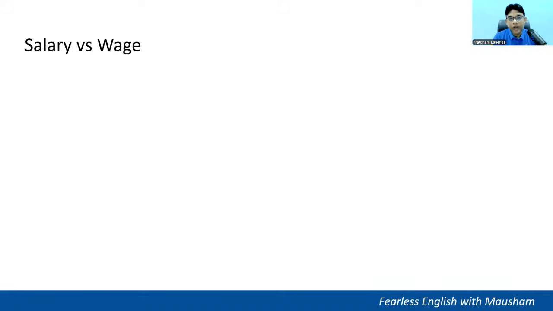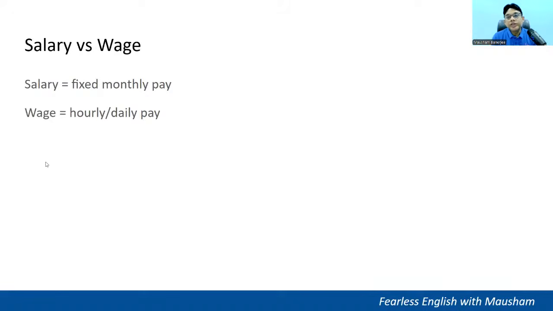Salary versus wage. Salary, fixed monthly pay. When you get a fixed monthly pay, then we call it a salary. When do we say wage? So that pay when it is on an hourly basis or daily basis, then we call it a wage. Salary is fixed monthly pay. Wage may be hourly pay or daily pay. Then we call it wage.